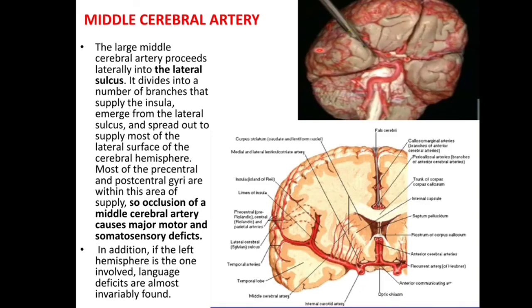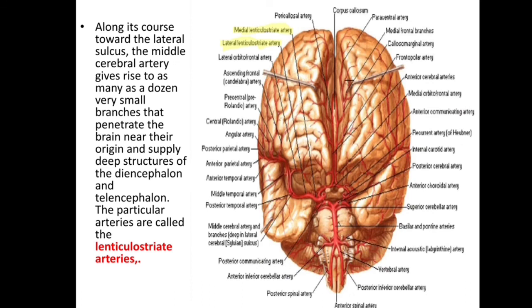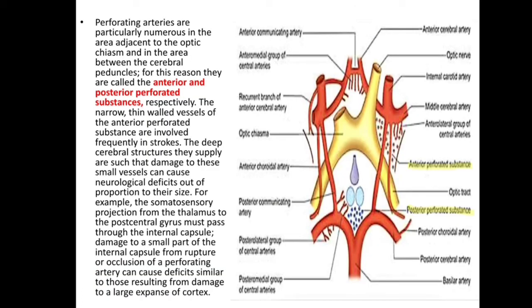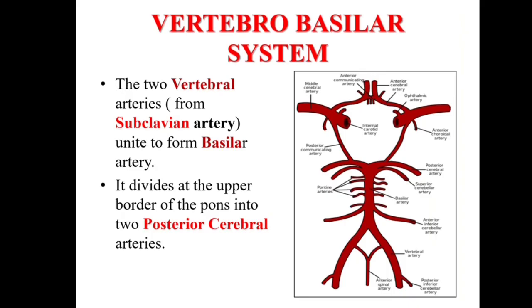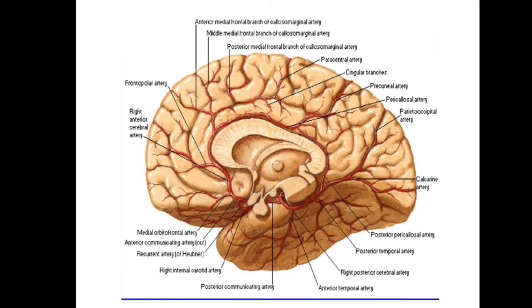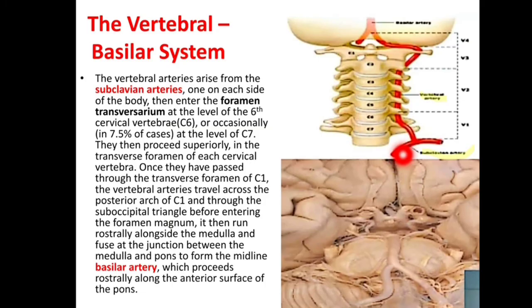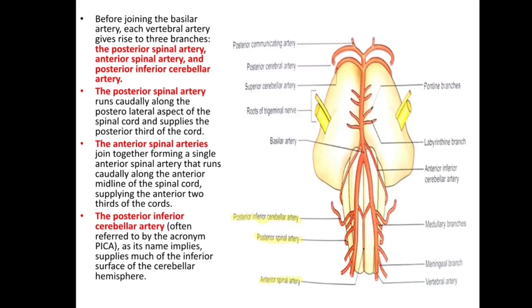The next branch of internal carotid is the middle cerebral, in the lateral sulcus. It gives the lenticulostriate arteries, then the anterior and posterior perforated substance. Then next, the posterior system is the vertebrobasilar system. This is the subclavian artery, this is the vertebral artery. Right and left side vertebral arteries, and this is the basilar.